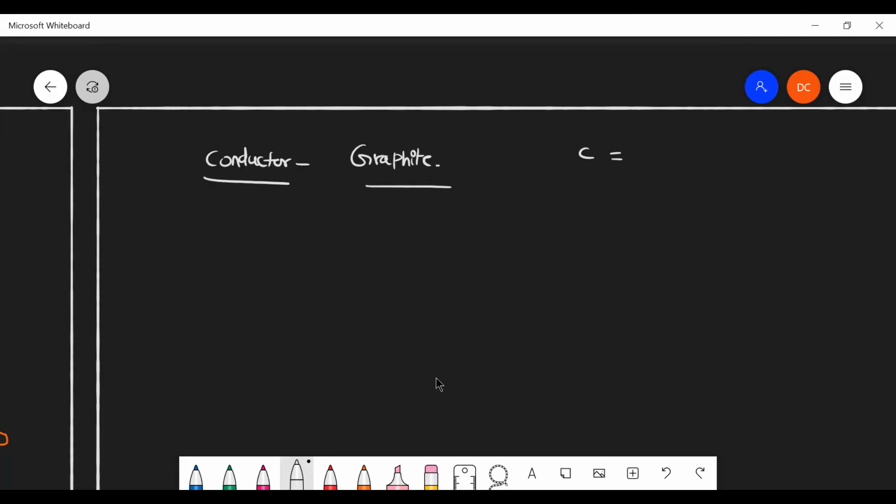Due to structure is a very good valid point. Constituent particles. Constituent particles are only carbon. Here all are carbon only. Sir, I'm talking about the electrons. Constituent electrons in the... where?